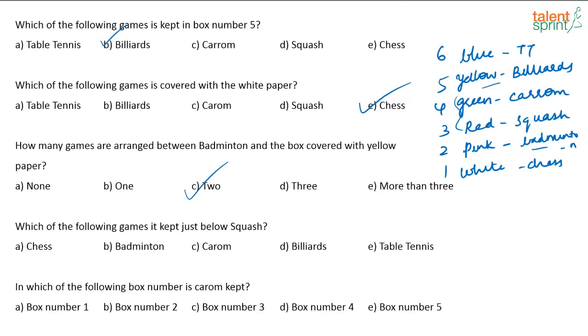Which of the following games is kept just below squash? Just below squash is badminton. In which of the following box number is carom kept? Carom is kept in box number 4. Yes. So all of you have got the answer correctly for this one. Good. So Nageshwar has given me the answer, Kala has given me the answer, Sugeta. Now I think we'll move on to the next question.